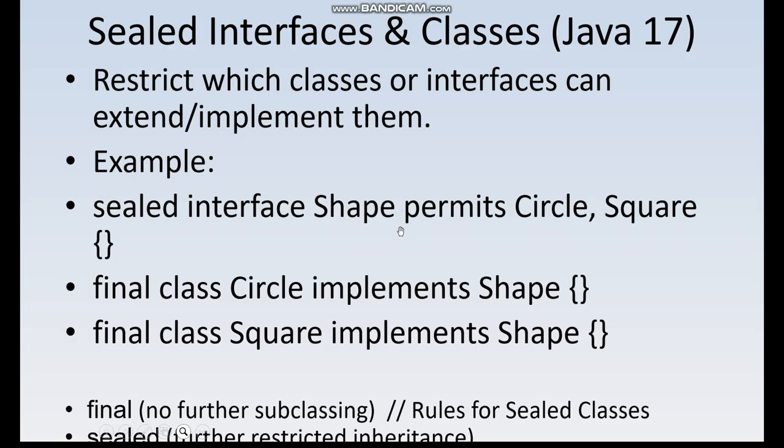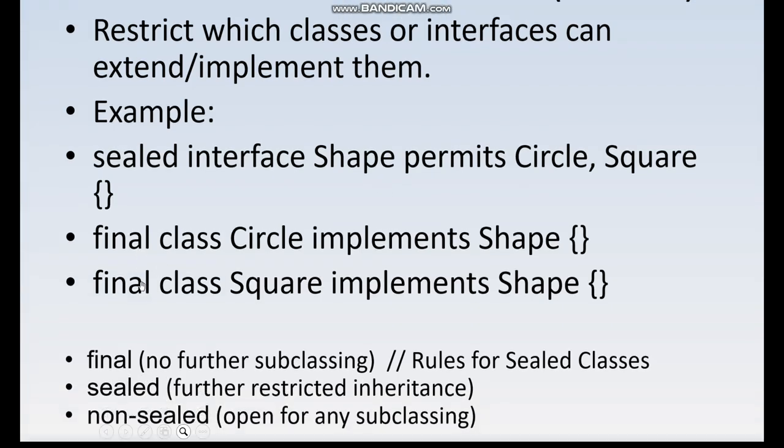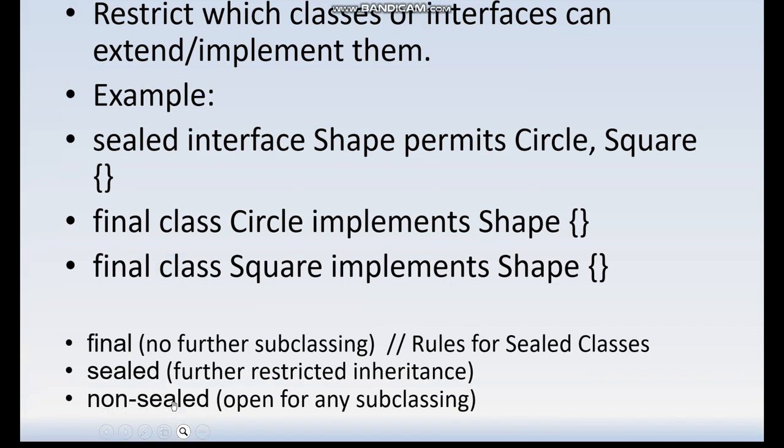If any other interface or class tries to implement it, it will give an error. And the implementing class should be final, sealed, or non-sealed. If the class is final, no further subclasses of Circle can exist, and if it is sealed, further restricted inheritance can be there.